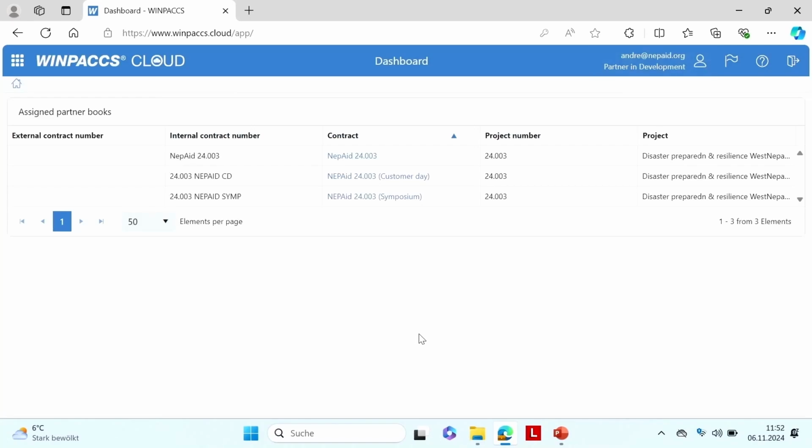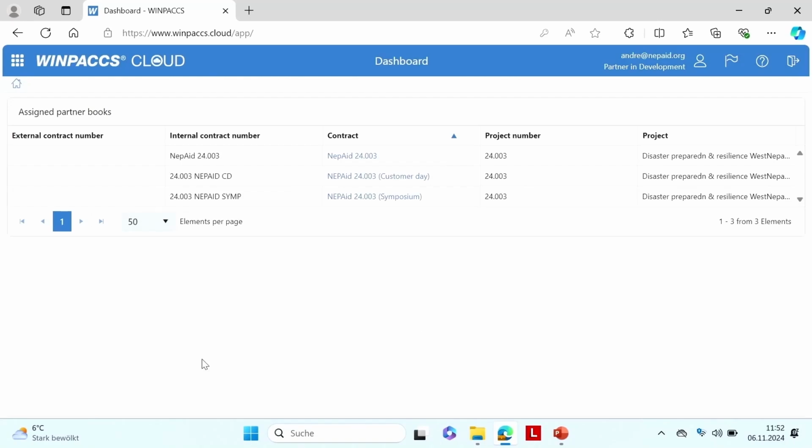This is what I see in the dashboard when I log in as a partner. I do not see all the functional areas. I do not see tasks, please release a new data packet or something. That's not there. That's not the job of your partner. That's your job. So we take that away from the partner. And the partners, for now, only look into the partner books where they can enter and submit vouchers, right?